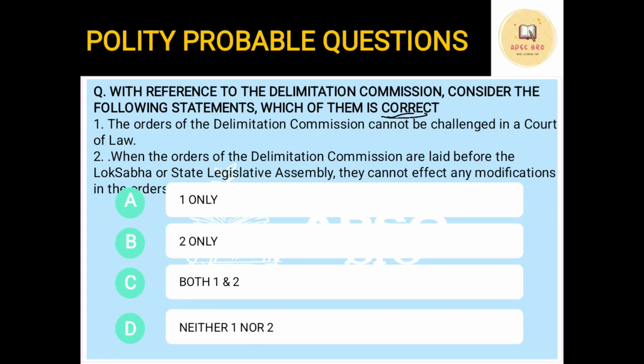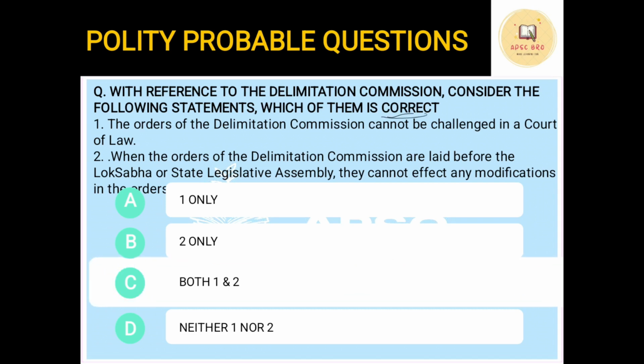Statement number 2, again, whenever the delimitation commission places its findings or orders before the Lok Sabha or the state legislative assembly, they cannot do any modification on it. That is, the power to delimit or form the constituencies is only with the delimitation commission. So both these statements are correct, so the answer is C.